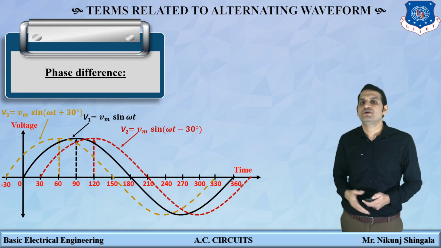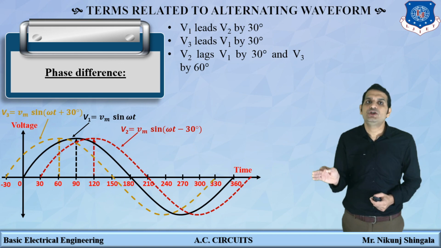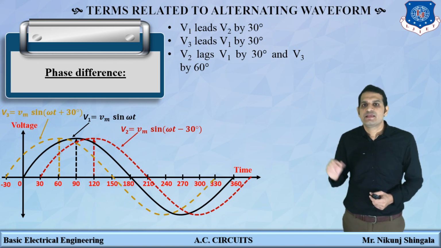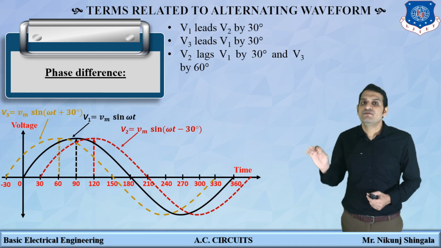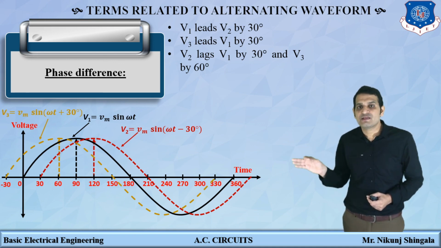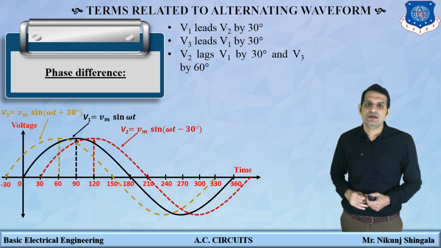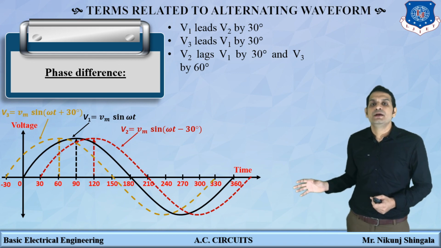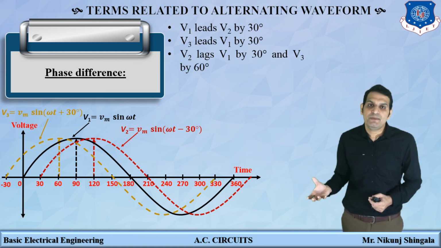Now, what are the conclusions from these three waveforms? First, V1 leads V2 by 30 degrees. Second, V3 leads V1 by 30 degrees, or we can say V1 lags V3 by 30 degrees. V2 lags V1 by 30 degrees and lags V3 by 60 degrees. So this is how you can draw the waveform from the mathematical expression of an alternating quantity.